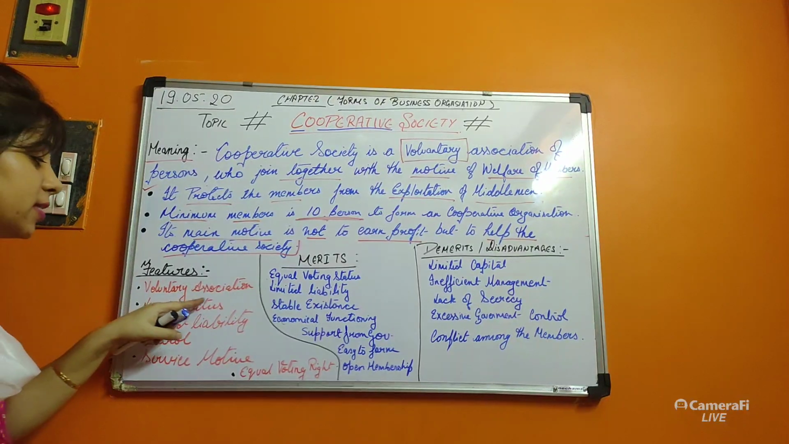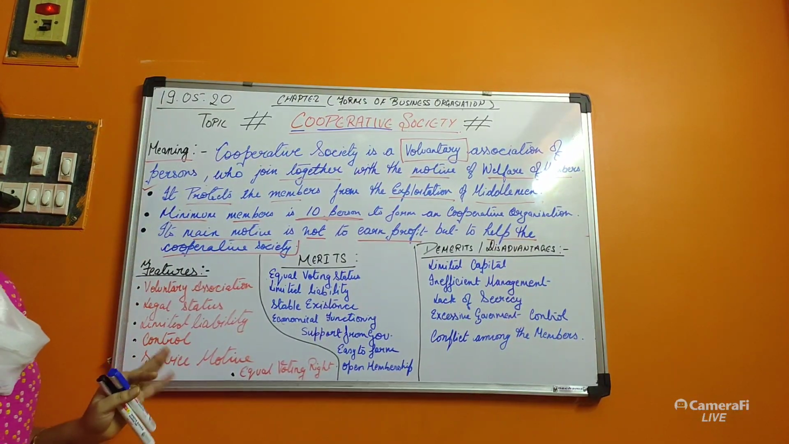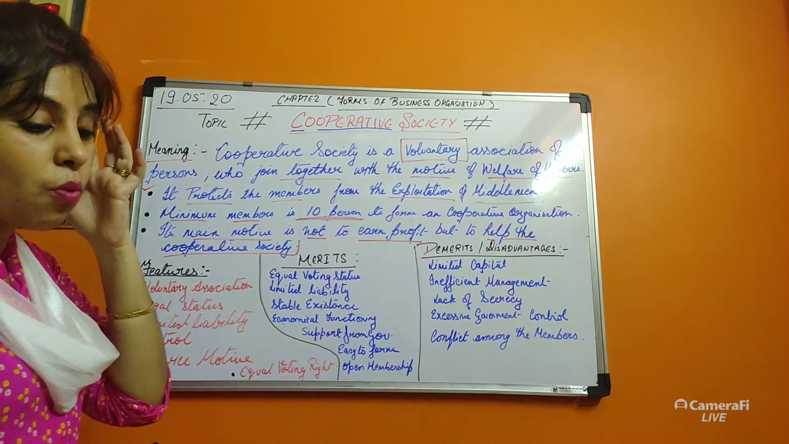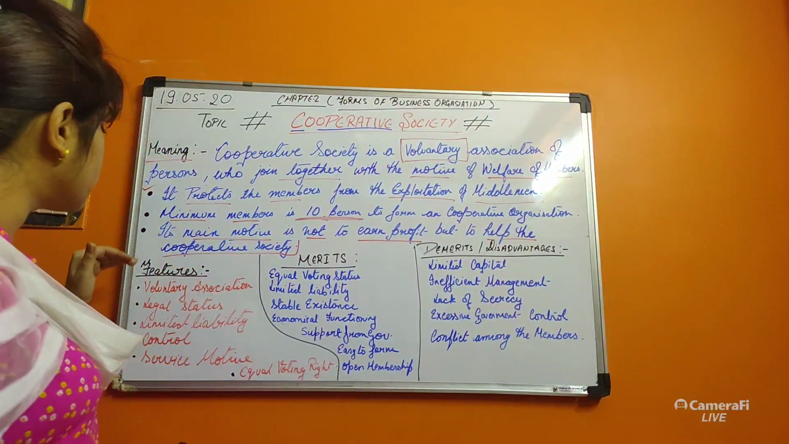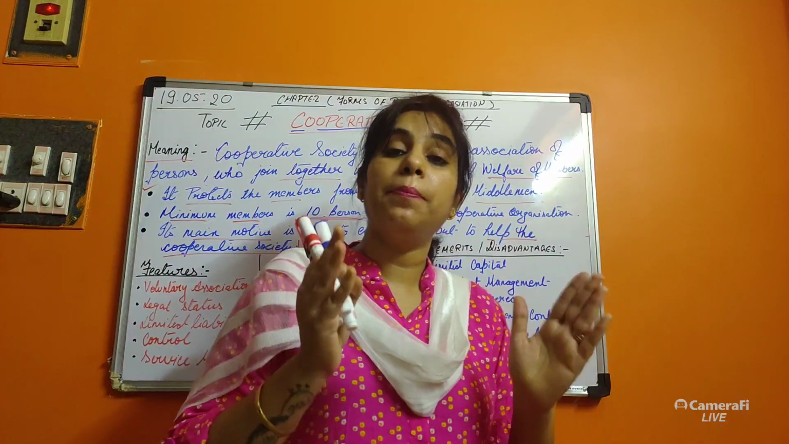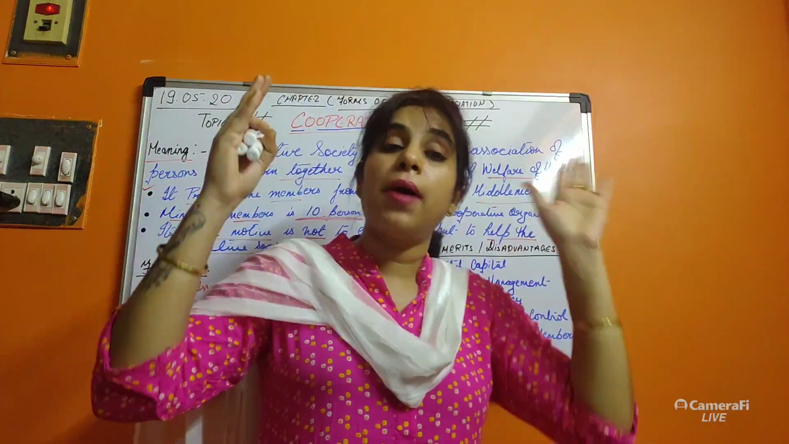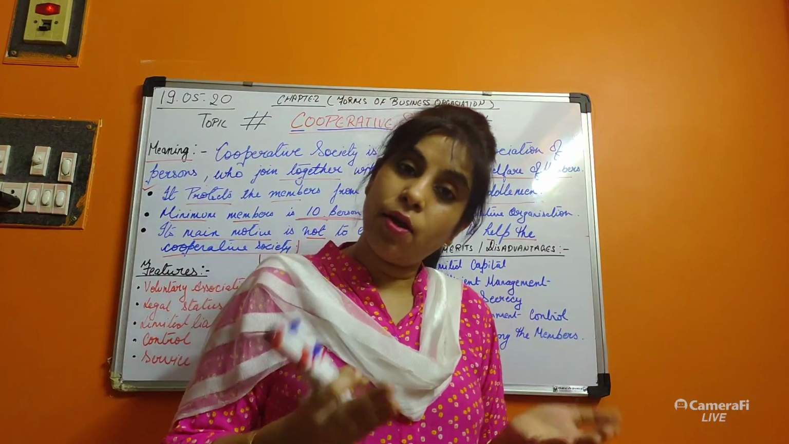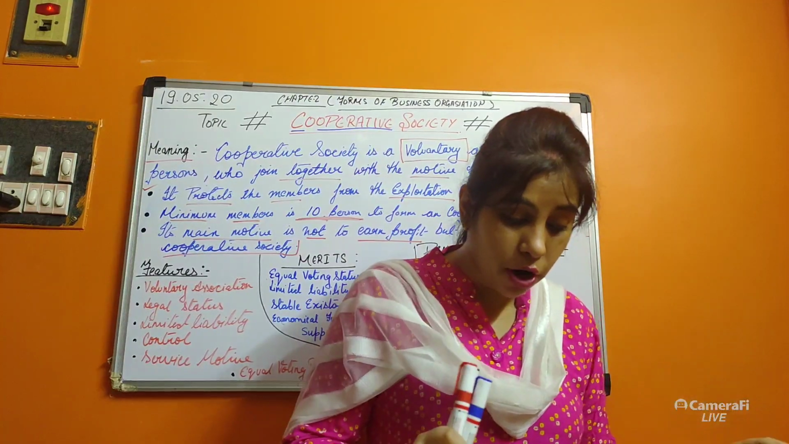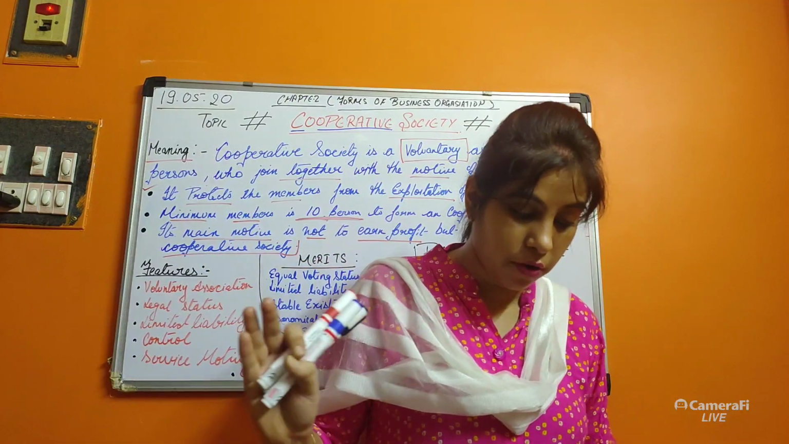It is a voluntary association. What is voluntary association? I told you before also. Voluntary association is that association where people can come and join this organization by their own willingness. There is no need to force them. They are not forced; any person can come and join this cooperative society.